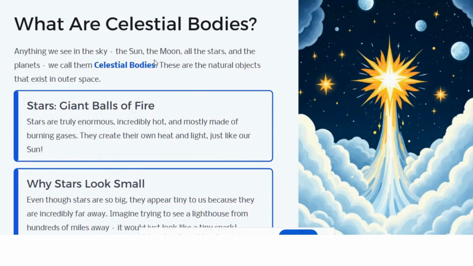Let's go to the other topic. What are celestial bodies? This is from your book notes only. Anything we see in the sky, sun, moon, stars, we call them celestial bodies. As I explained earlier, these are natural objects that exist in our outer space. Any object in the universe, in space, is a celestial body.